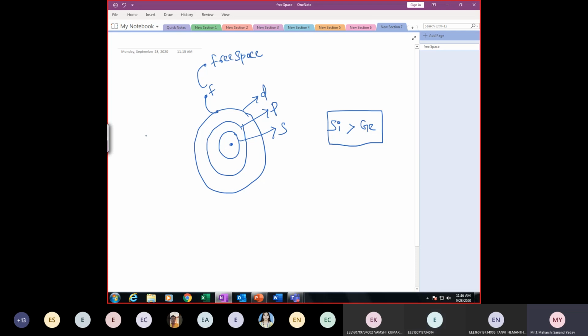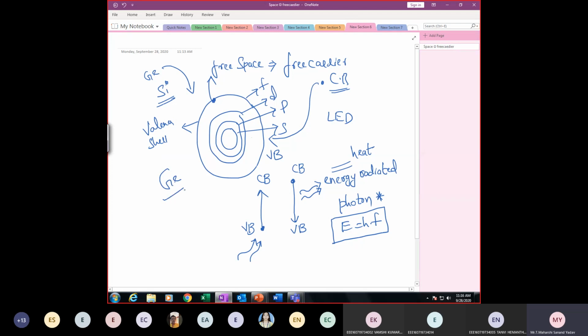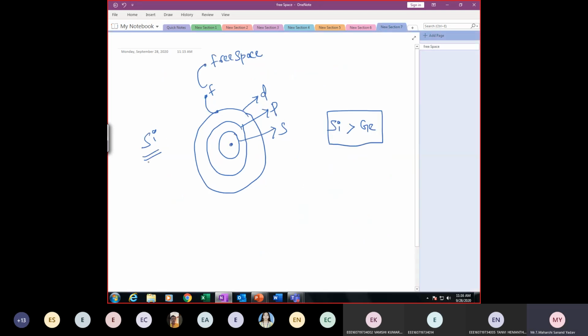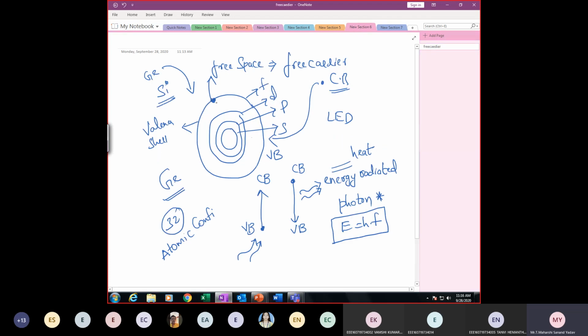Guys, you need to understand the main difference between silicon and germanium. Here I have discussed this for germanium only. Why? Because its atomic number is 32. Once you write the atomic configuration, you get 4 shells. Whereas in silicon there are only 3 shells: S, P, and D. Suppose I apply a small amount of energy, from D the electron enters F. If I increase the energy further, it jumps from F to free space. This is happening in silicon. Whereas for germanium, the electrons are directly present in the F shell, which is the valence shell. If I increase the temperature, they move from F into free space.